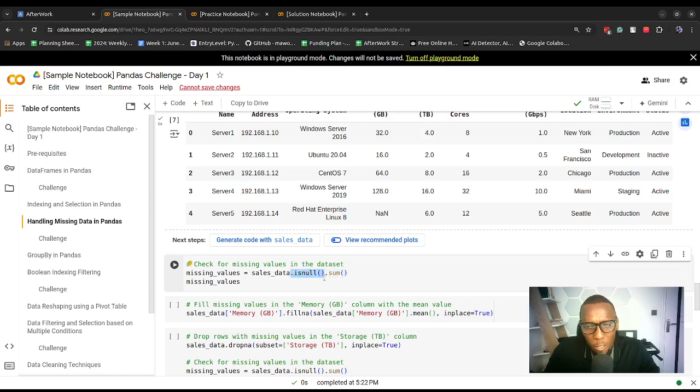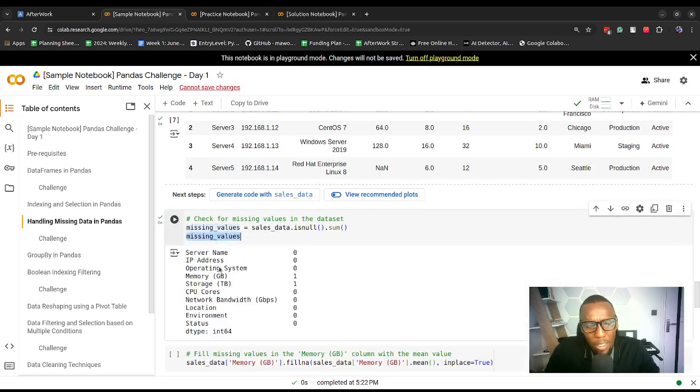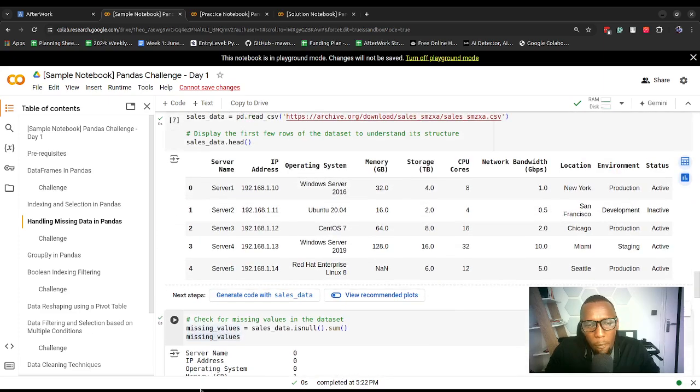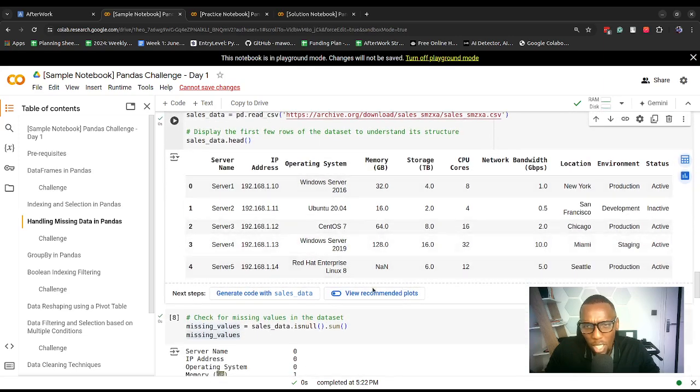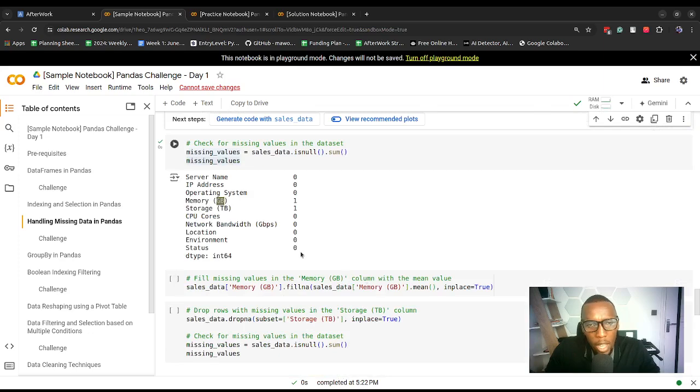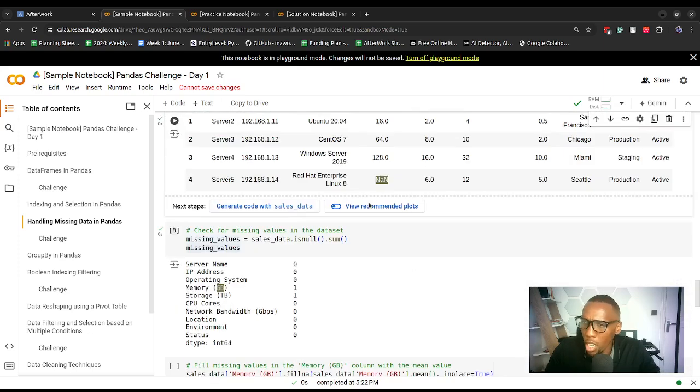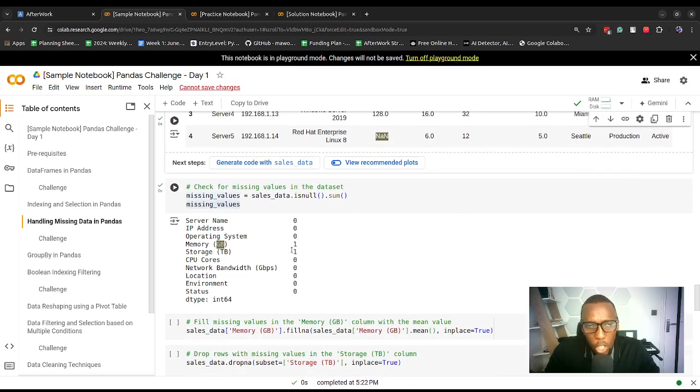So we apply the isNull function to sales data, and to the outcome of that we apply the sum function, and then we store the outcome in missing values and display missing values. What we have here, you can see server name 0, means there aren't any missing values in that column. Same case with IP address and operating system, but in memory GB and storage GB, these two columns have missing values, and you can even see one which is there. So this just gives us a good idea of how many missing values there are for each column.